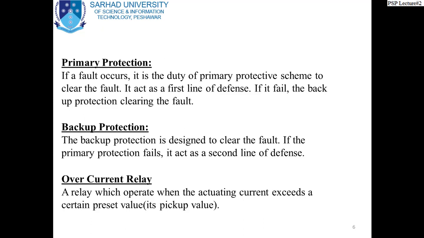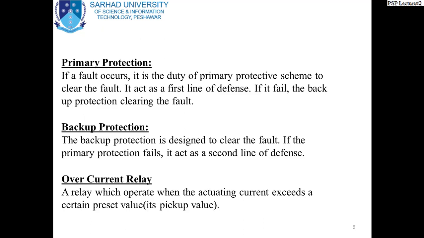This particular portion of a circuit which the relay has to protect is called the primary protection scheme of that particular circuit. So whenever a fault occurs in that particular section, the relay will have to operate, the relay will take the action.